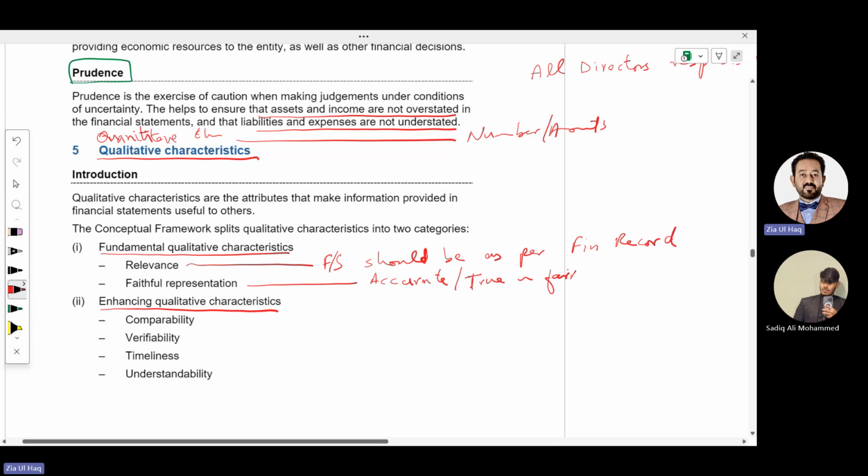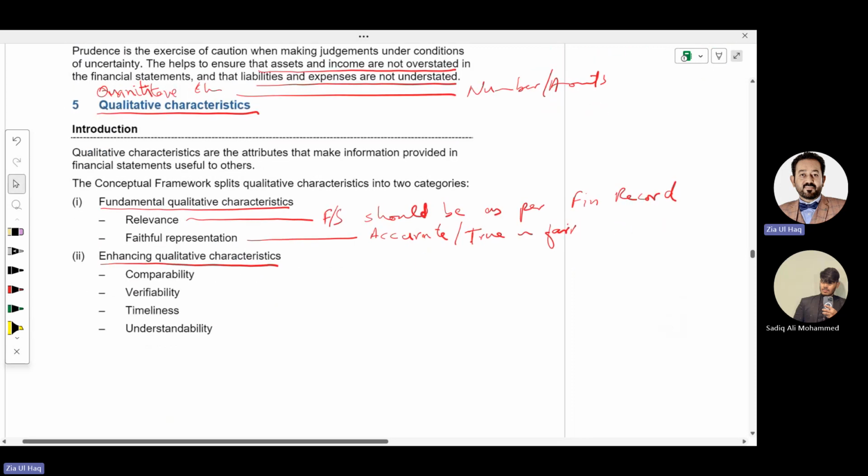What are the enhancing qualitative characteristics? Comparability. Comparability means financial statements should be comparable with the previous year. While preparing financial statements, you need to show figures for the current year as well as the previous year, so that users can compare the current year figures with the previous year to see whether there is any improvement or decline in figures.